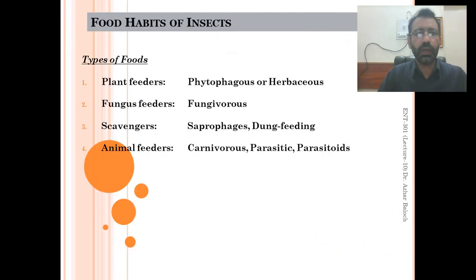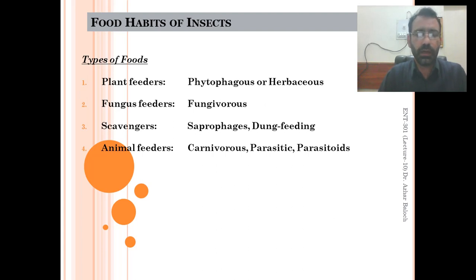So the other is the fungus feeder, the fungivores, and the scavengers. They usually feed on the dead organisms, and they are also called the janitorial staff of nature on the earth because they used to clean or consume different dead organisms on the earth.